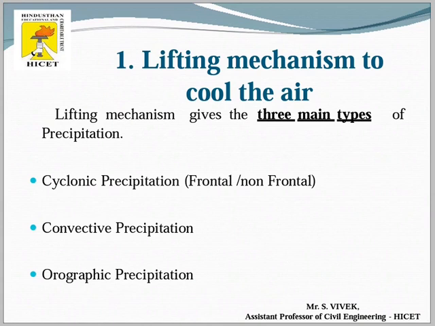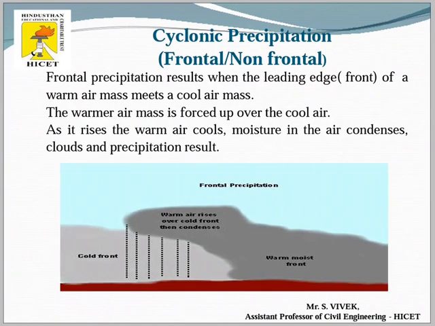In this lifting mechanism to cool the air, three types of phenomena take place. The first one is cyclonic precipitation, the second one is convective precipitation, and the third one is orographic precipitation. In the first, cyclonic precipitation, in the atmosphere, normally the warmer air over the cooler air will attract that cooler air.